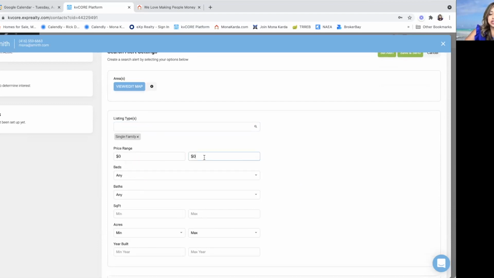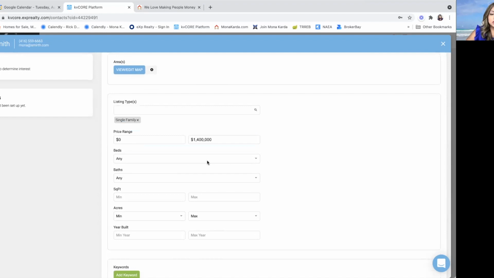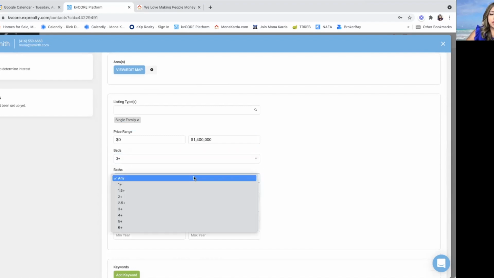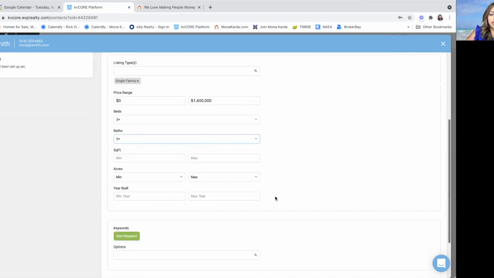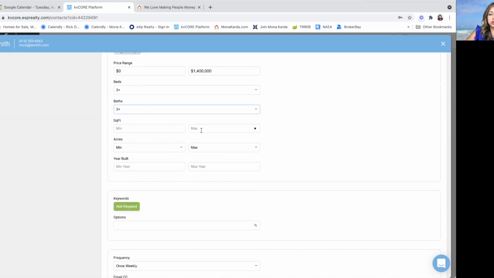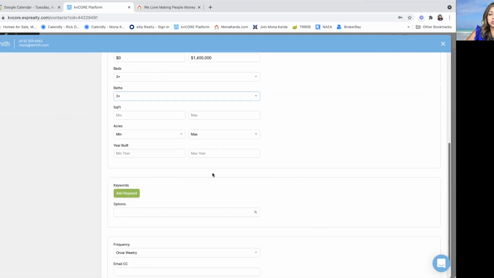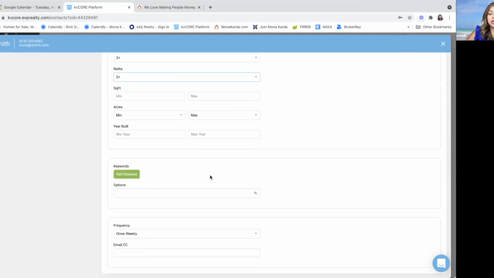Price range, don't want to do anything over 1.4 million. Unfortunately, that's kind of the going rate here in Mississauga for single family homes. So let's say bedrooms, 3+, baths, 3+, and I'm going to leave maybe square footage, acres, the year it was built away. I can put that in if I want to.